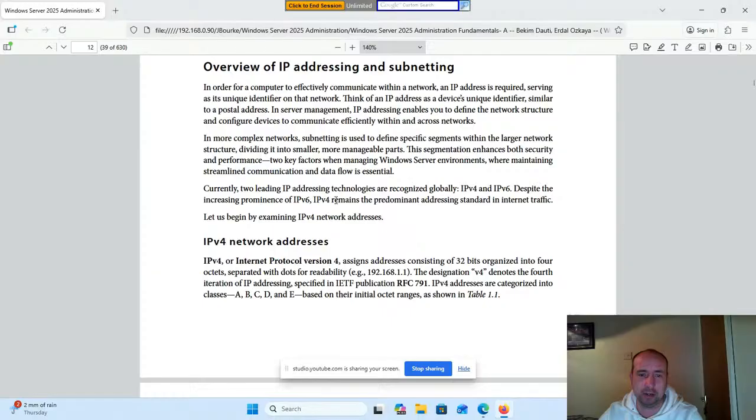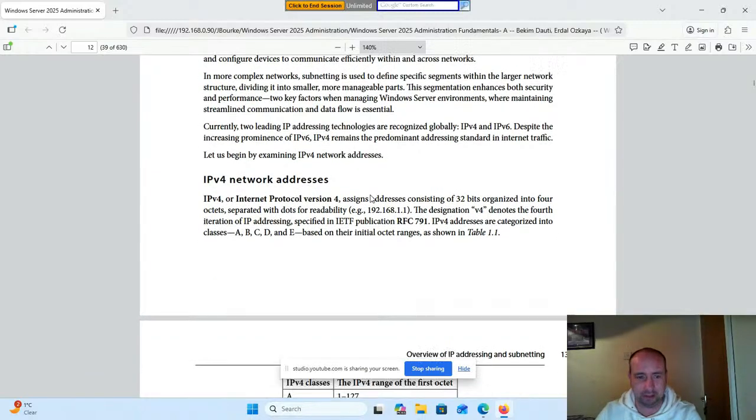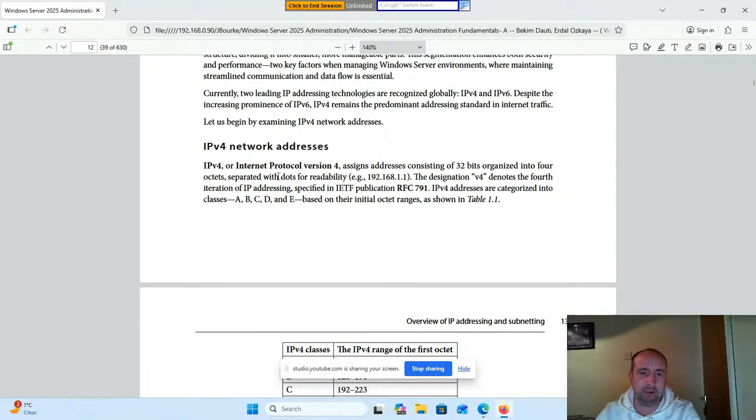Currently, two leading IP addressing technologies are recognized globally: IPv4 and IPv6. Despite the increasing prominence of IPv6, IPv4 remains the predominant addressing standard in internet traffic. Let us begin by examining IPv4 addresses. IPv4, or Internet Protocol version 4, assigns addresses consisting of 32 bits organized into 4 octets separated with dots for readability, e.g. 192.168.1.1.